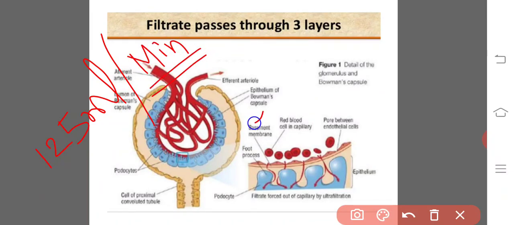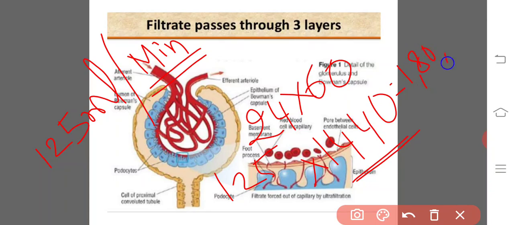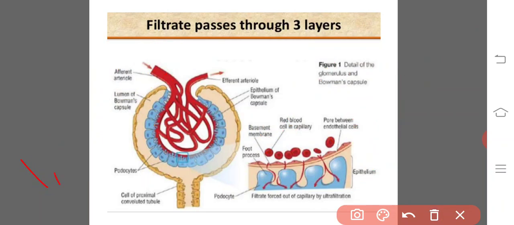So there are 24 hours in a day and 60 minutes in an hour. That is 1440 minutes per day, multiplied by 125 ml. It is approximately 1,80,000 ml of primary urine that has been formed.